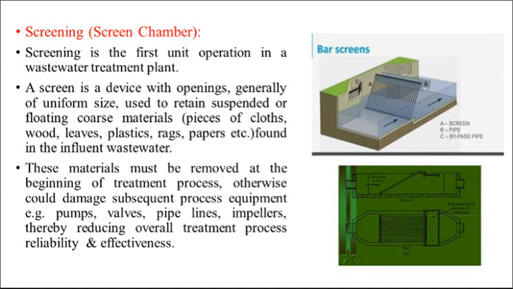A screen is a device with openings, generally of uniform size, to retain suspended or floating materials, for example, pieces of cloth, wood, leaves, plastic, rags, papers, empty plastic bottles, etc. found in the influent wastewater.